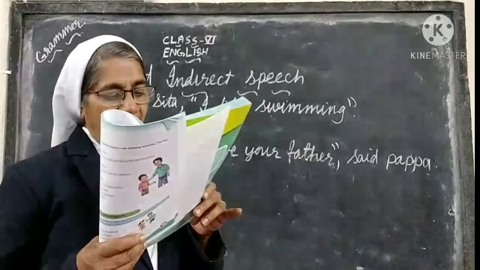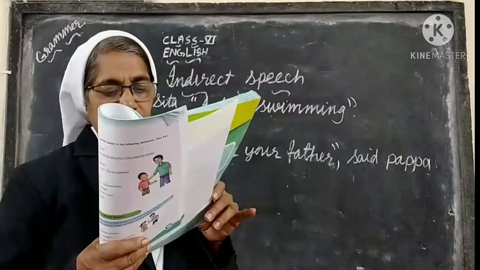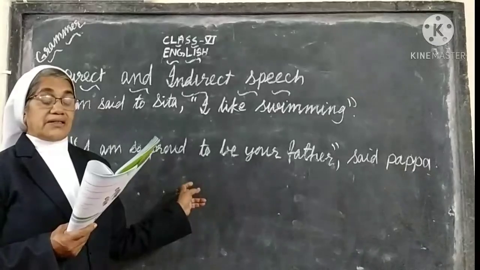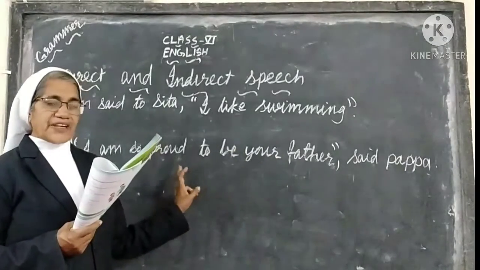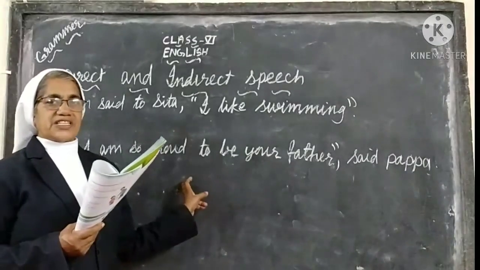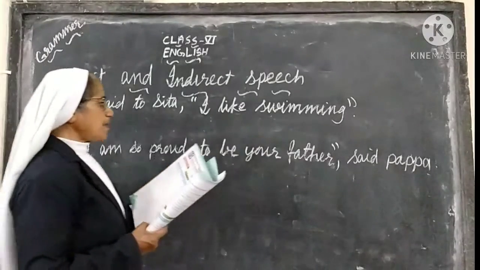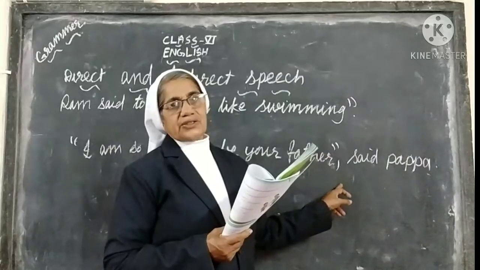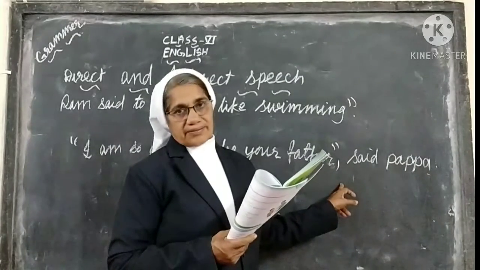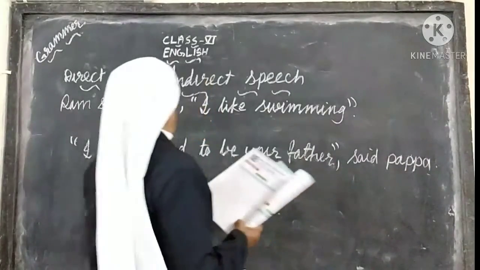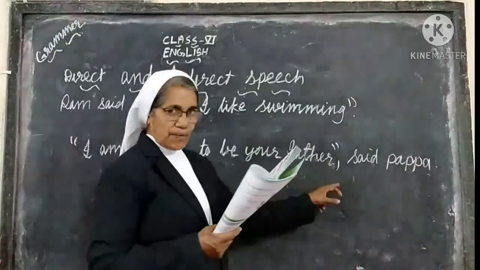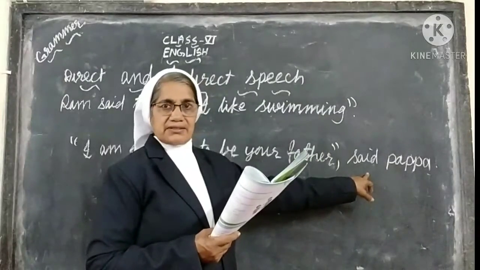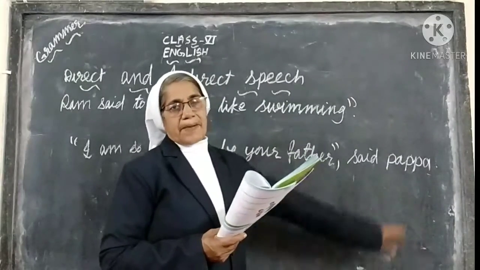A comma is put after the reporting verb when it comes before the quotation. See, in the second sentence, the reporting verb comes after the quotation. The quotation comes first here: "I am so proud to be your father." That is the quotation. So after the quotation, you should write a comma. Then write the reporting verb, said. Said Papa. Papa is the speaker.